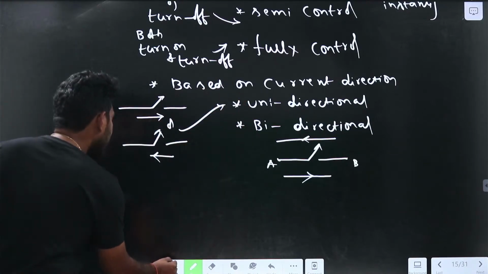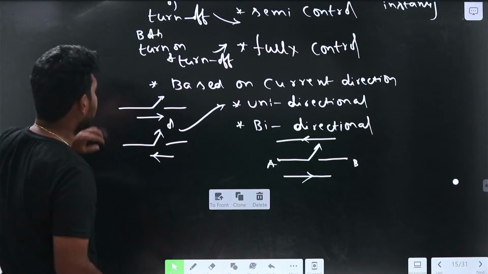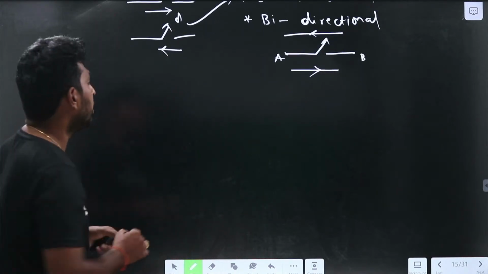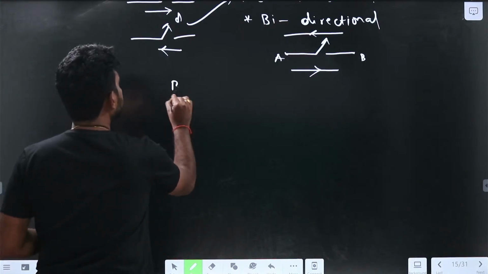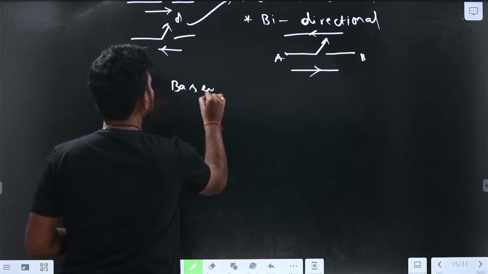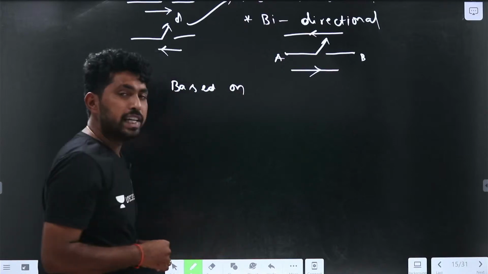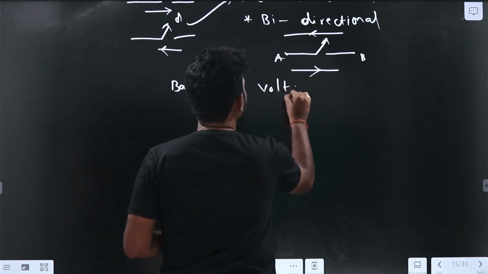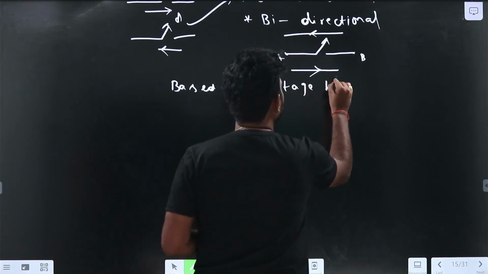Now let us see the next classification. The next classification will be based on voltage blocking polarity.